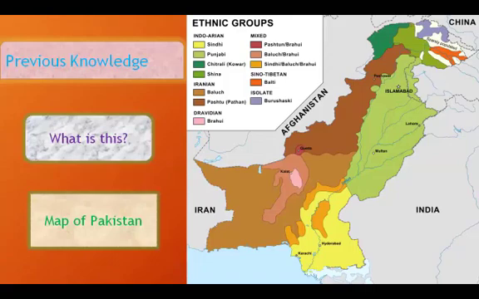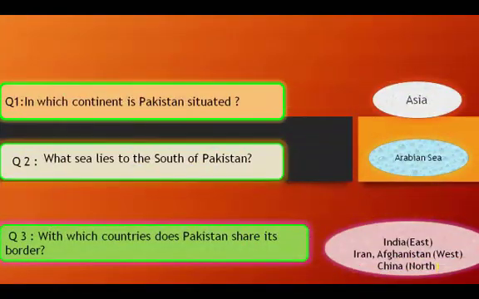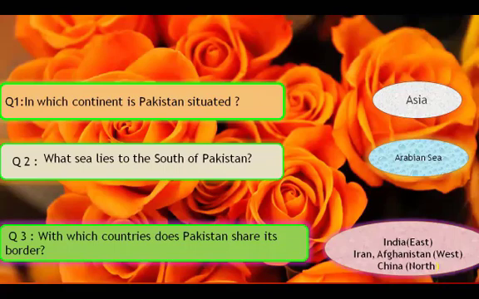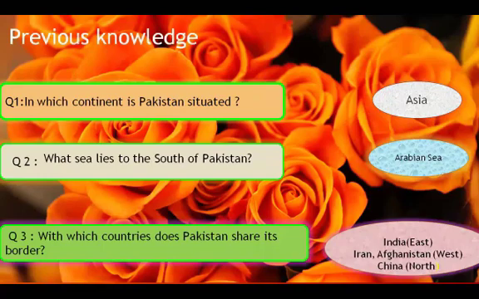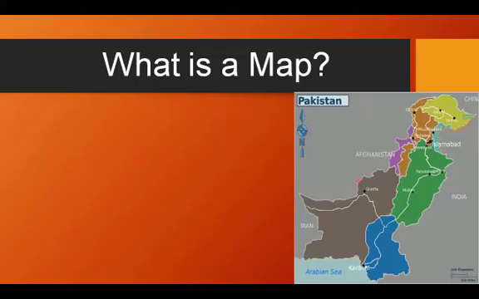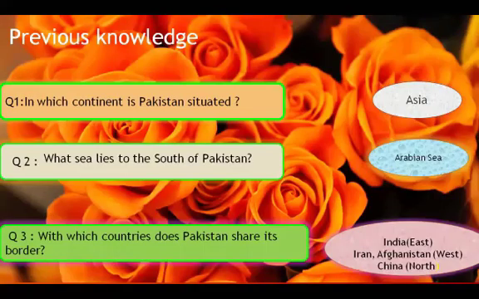Dear students, look at this. What is this? Yes, this is the map of Pakistan. Do you know in which continent Pakistan is situated? Yes, Pakistan is situated in continent Asia. What sea lies to the south of Pakistan? Yes, the Arabian Sea is located in the south of Pakistan.